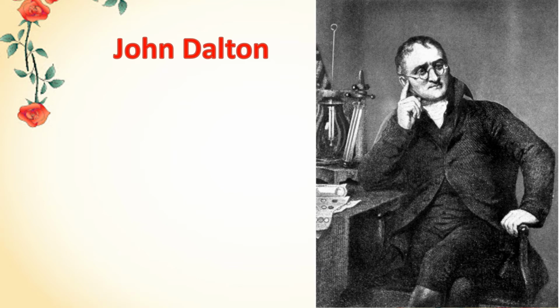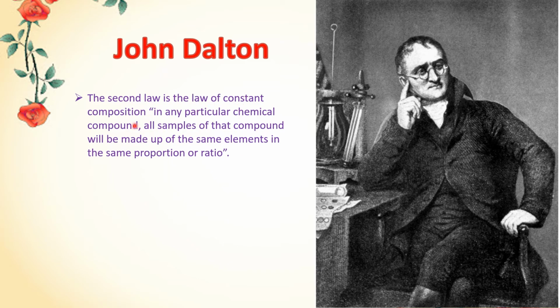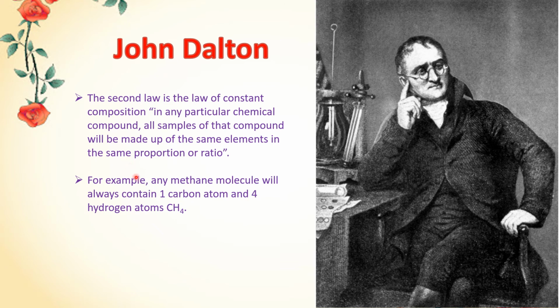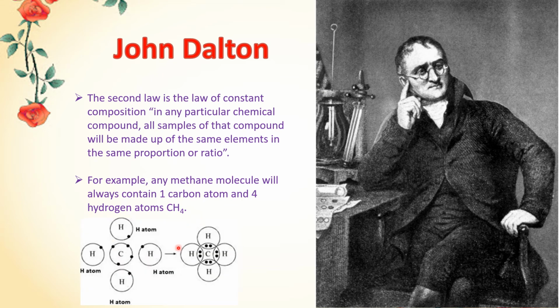The second law, which Dalton based his theory on, was the law of constant composition. This law states that in any particular chemical compound, any sample of this compound will be made of the same elements in the same ratio or the same proportion. For example, one molecule of methane will always contain one carbon atom surrounded by 4 hydrogen atoms.